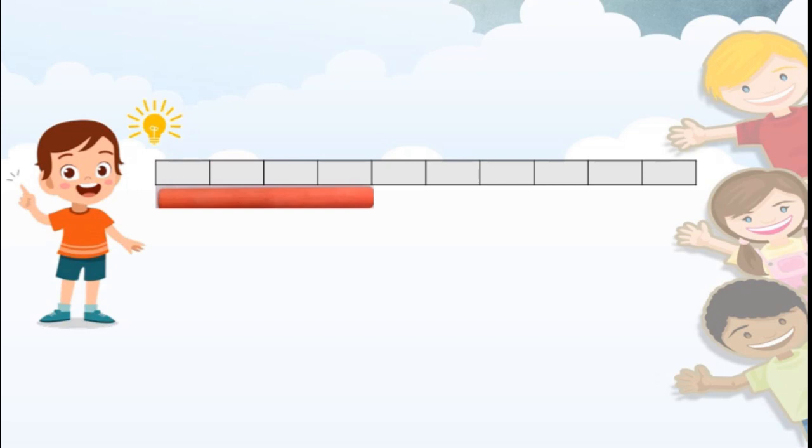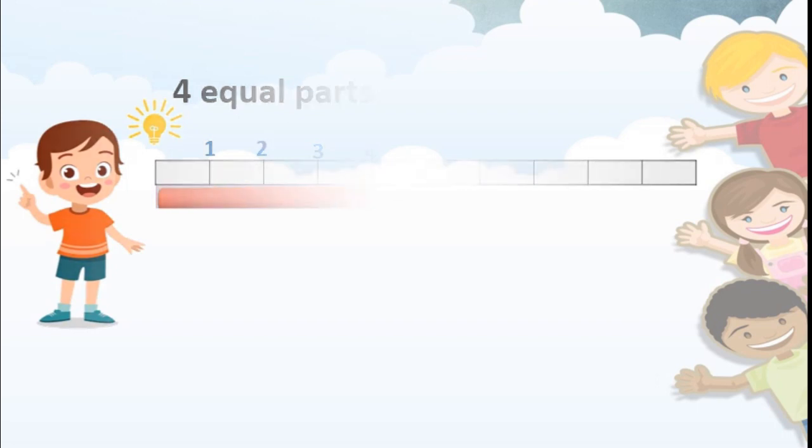See here. Then he counted the parts: 1, 2, 3 and 4. It means the length of the chalk is 4 parts of this strip. Correct?